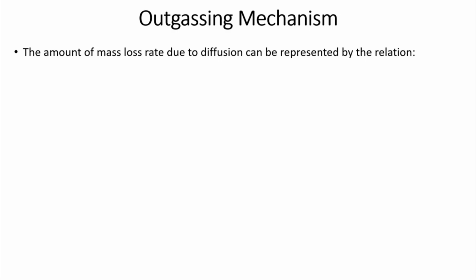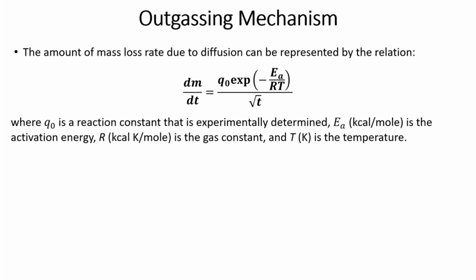The mass loss rate due to diffusion, we can represent by this relation. We can derive this expression, the derivative of the mass, dm by dt, which is the mass loss rate. You can see this expression where Q0 is called the reaction constant.